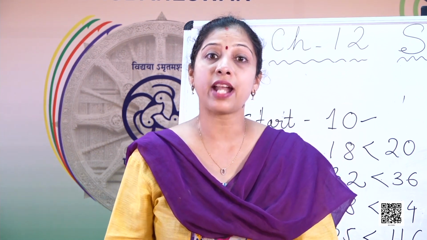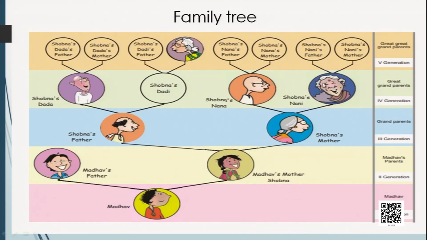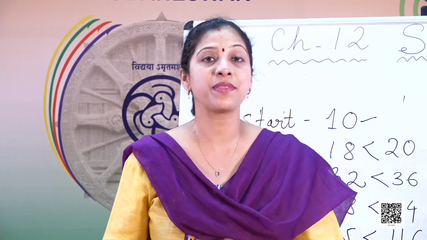Now let's go to the questions. How many grandparents in all does Shobna have? Now this is Shobna, Madhav's mother. So let's see. This is Shobna's father, this is Shobna's mother. So we can count Shobna's mother's mother, Shobna's mother's father, Shobna's father's mother, Shobna's father's father. How many grandparents in all does Shobna have? We can count 1, 2, 3 and 4. So there are 4 grandparents for Shobna, who is Madhav's mother.